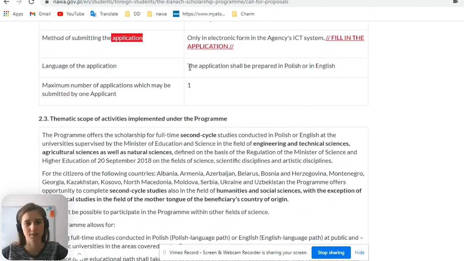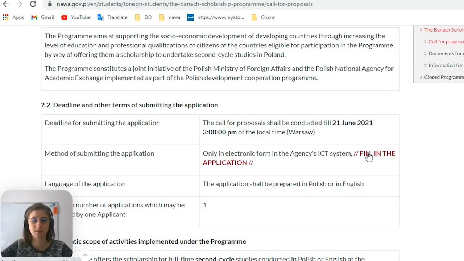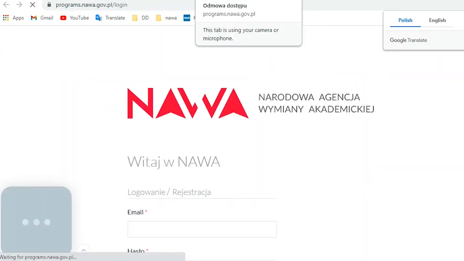Language of the application, in Polish or in English. I guess for most of you it will be English language. And the maximum number of applications which may be submitted by one applicant is only 1. Let's click the link, fill in the application. Okay.